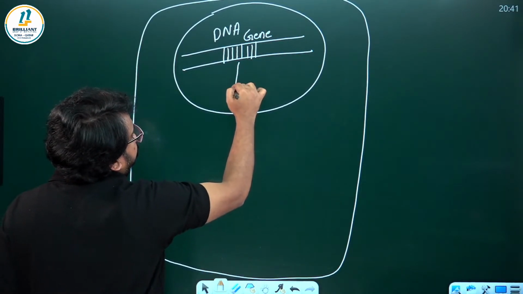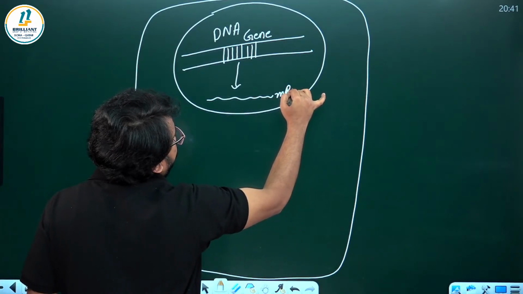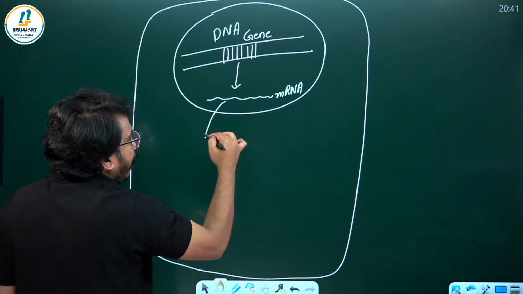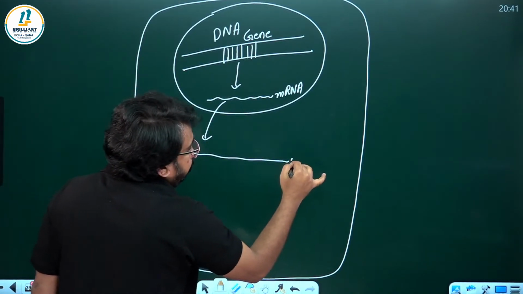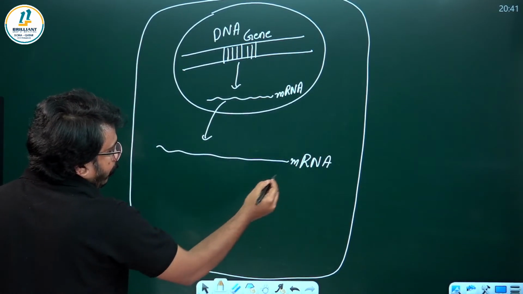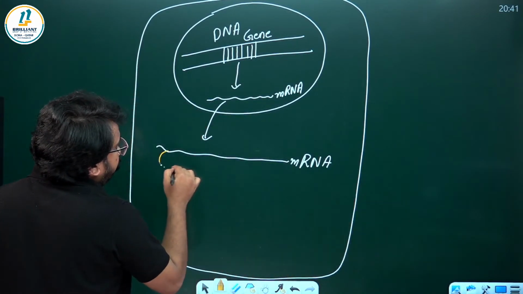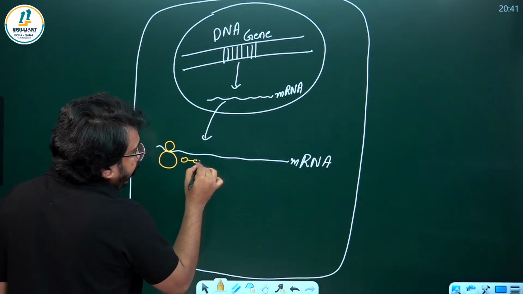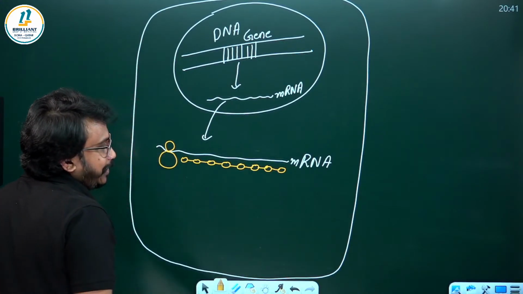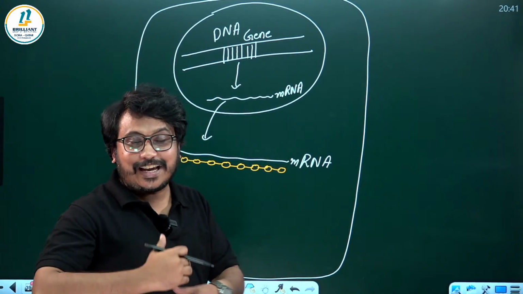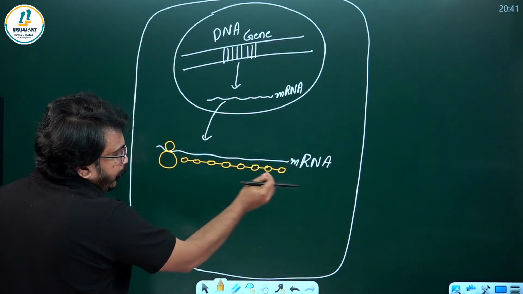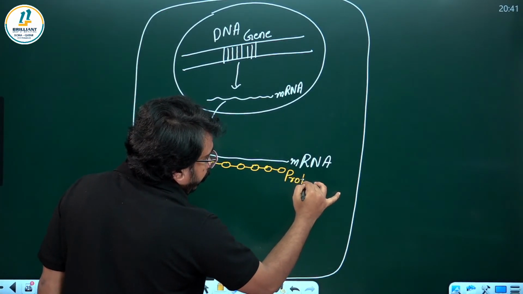So how it expresses means it will be producing an mRNA. Because DNA cannot come to the cytoplasm, it produces an mRNA that will be coming out of the nucleus. This is the message. mRNA is the message for protein synthesis. So you should understand, according to this message only, ribosomes in our cell will be joining amino acids. A small picture is given in NCERT in the heredity chapter regarding gene expression, but this picture is not there, they have given only a write-up. So try to combine this. So here ribosomes will join amino acids in order to make protein.